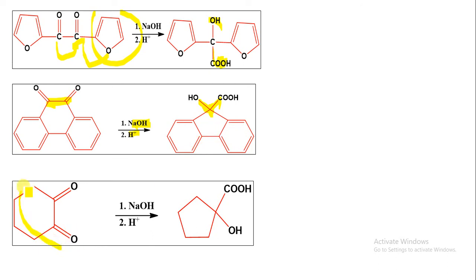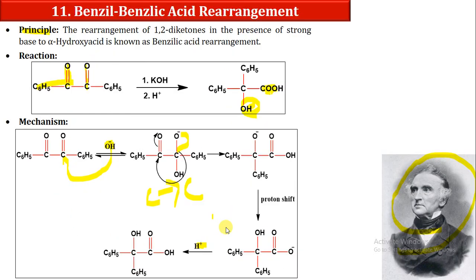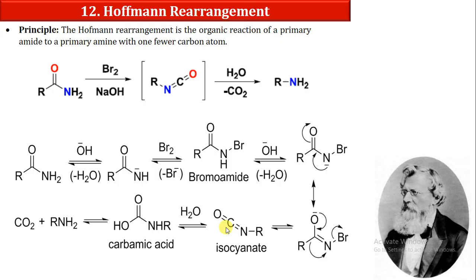Suppose we have a diketone in cyclohexanone. At that time a similar ring contraction will occur. Here we have a ring contraction, and we can see that the carbon has a hydroxyl group as well as the carboxylic acid group. This is known as an alpha hydroxy acid compound. So this is our benzilic acid rearrangement. Now let us take the last reaction of this unit, that is our Hofmann rearrangement.